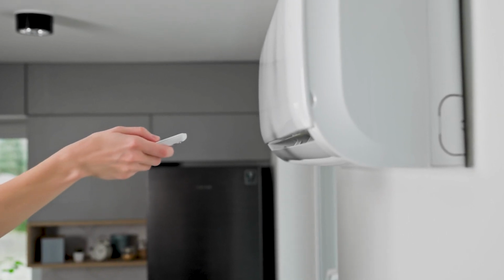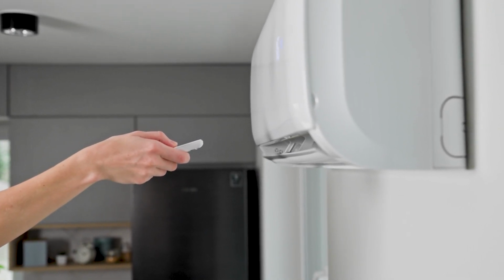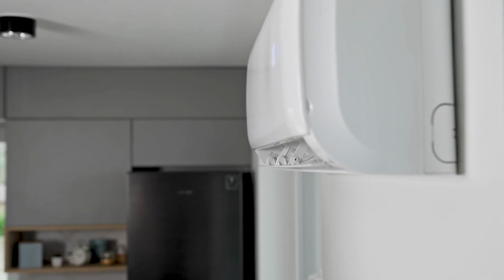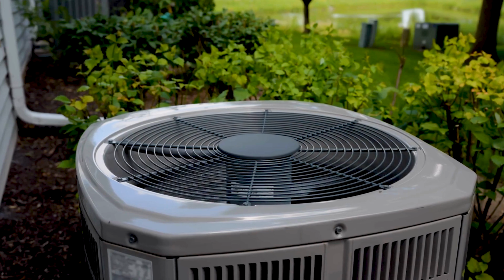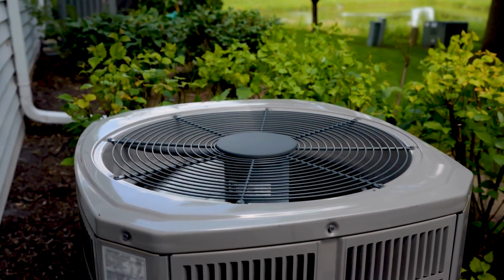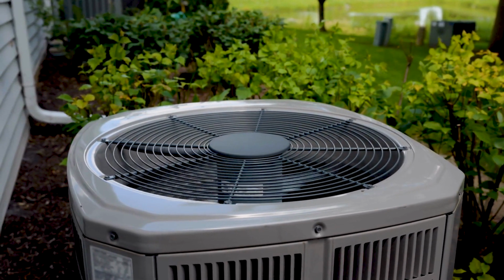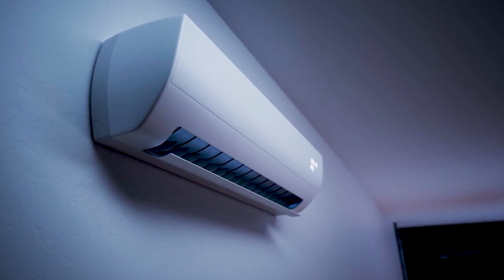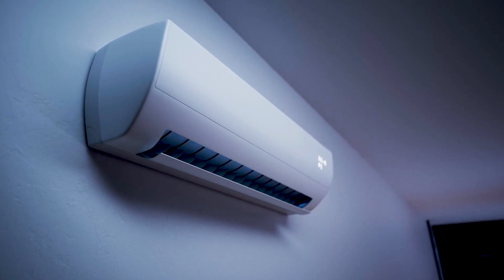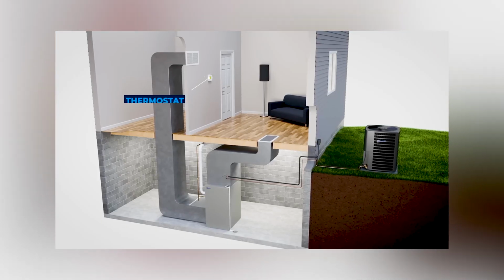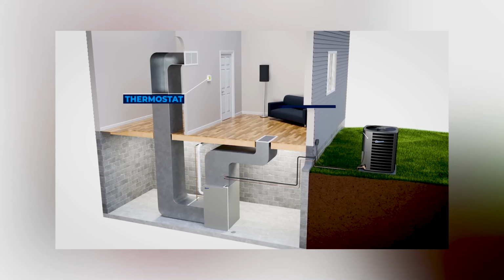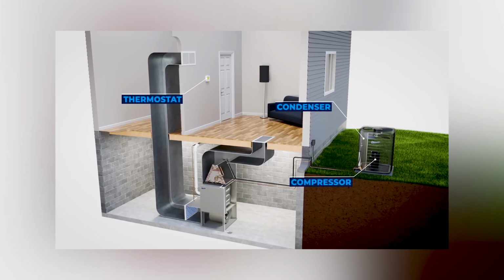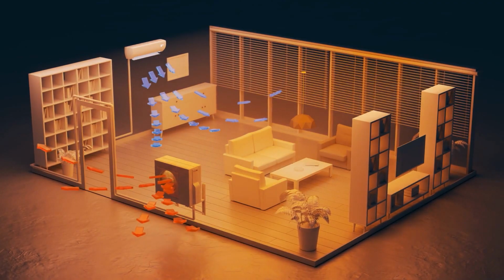The heart of the air conditioning system is a cycle known as vapor compression. This cycle uses a special refrigerant substance, which has a fascinating property: the ability to change easily between liquid and gaseous states at temperatures close to our everyday environment. This substance is the key to the entire operation of the device. The refrigerant substance continuously circulates through a closed circuit of tubes inside the air conditioner. During this journey, it passes through 4 main components: the evaporator, the compressor, the condenser, and the expansion valve. Each of these elements plays a crucial role in the refrigeration process.